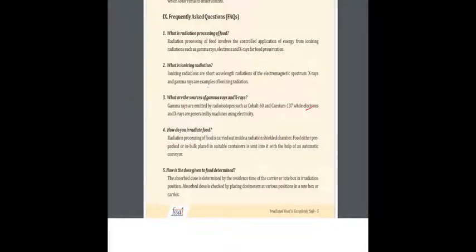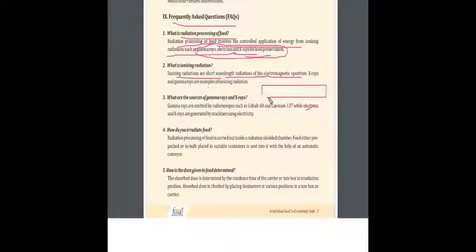See, as you can see, this is the report of FSSAI. So what are the FAQs regarding food irradiation? What is irradiation processing of food? Radiation processing of food involves controlled application of energy from ionizing radiation such as gamma rays, electrons, X-rays for food preservation. Please remember these rays also, the types of rays used in food irradiation. What is ionizing radiation? Ionizing radiations are short wavelength radiation of the electromagnetic spectrum. So you know, right, the electromagnetic spectrum consists of different rays, where there will be frequency and wavelength as two factors, where the wavelength will increase from this side and frequency will increase from this side. So if you have studied physics, then you will know all these things.